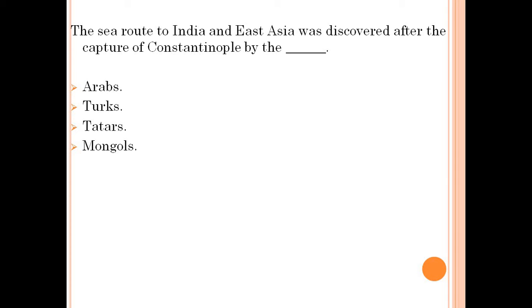The sea route to India and East Asia was discovered after the capture of Constantinople by the Arabs, Turks, Tatars, Mongols. Answer: Turks.